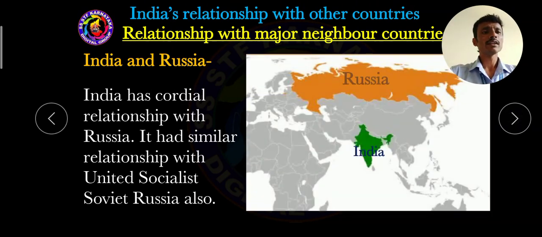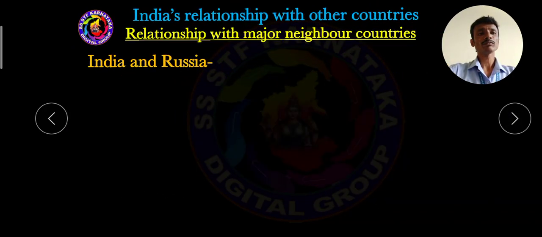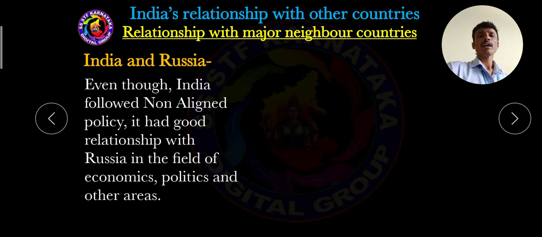Look here. This is India and that one is Russia. See, this is the USSR, which means United Socialist Soviet Russia. There is a friendly relationship between India and Russia. Then India also followed the non-aligned policy. What is the meaning of the non-aligned policy?